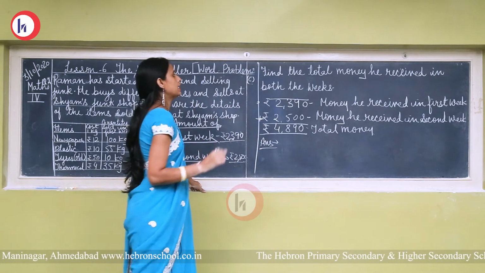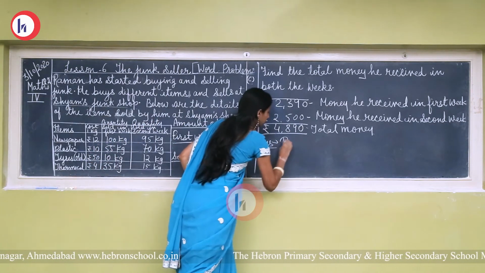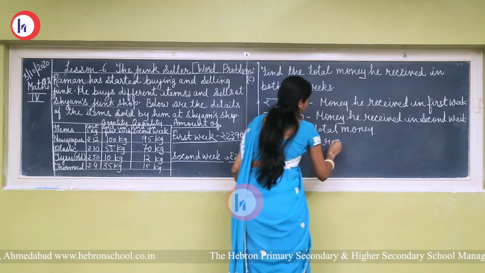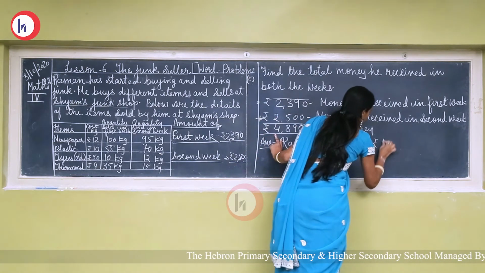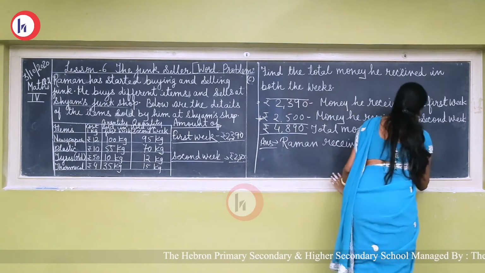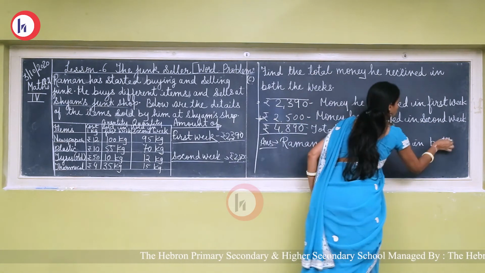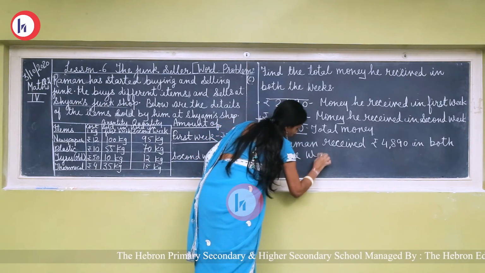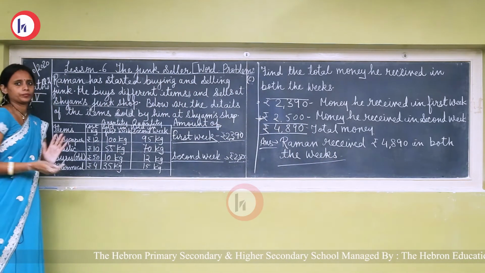Find the total money he received in both the weeks. Who is he here? Raman. Raman received rupees 4,890 in both the weeks. Okay, here we have completed our second question.